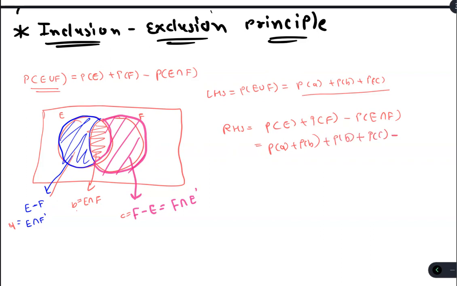Now minus, what is E intersection F? It means this part only, so we are removing only P of B. So what are we getting? P of A plus P of B plus P of C, which is the same as LHS. So we proved this. So from here, what we can say is P of E union F is equal to P of E plus P of F minus P of E intersection F.